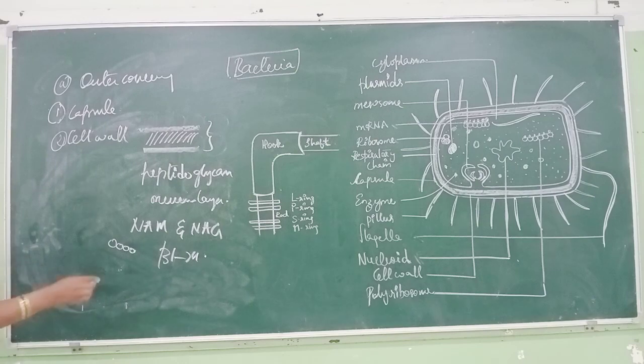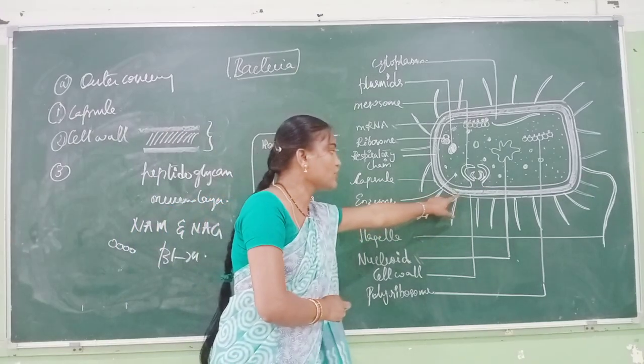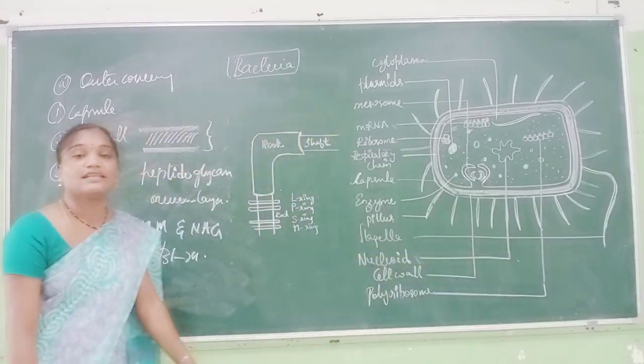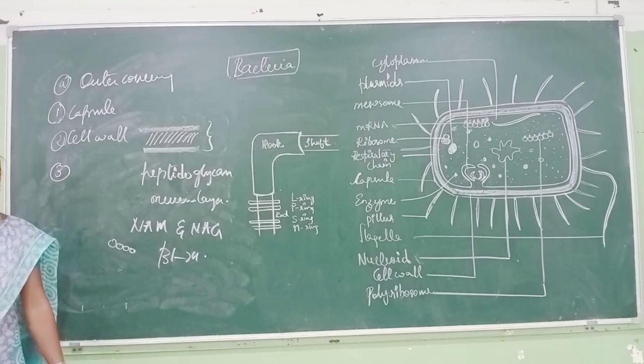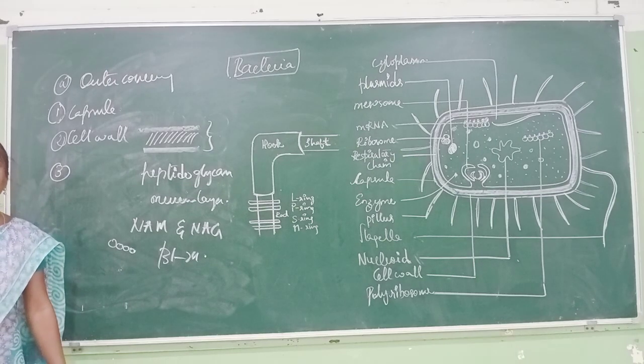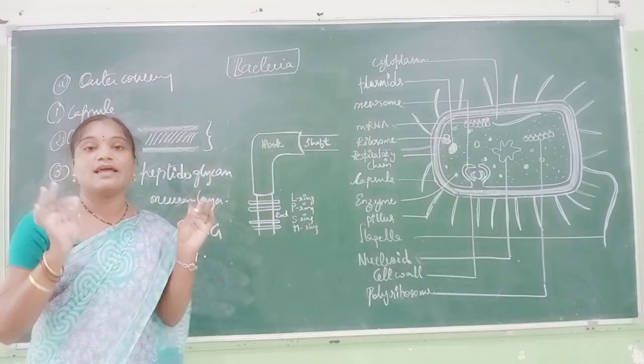Next, after your capsule and next to your cell wall, this layer is known as the inner cell wall or plasma membrane. In the plasma membrane, all the respiratory reactions take place in bacteria.